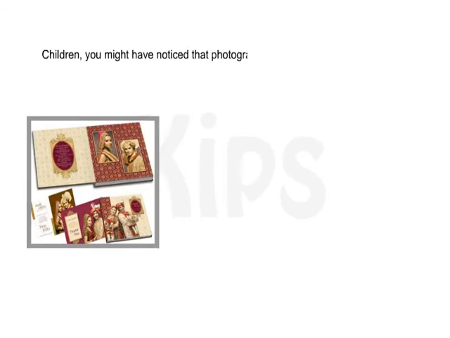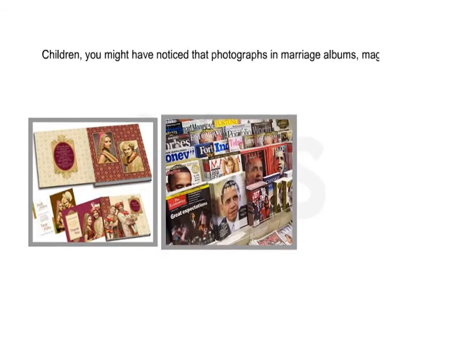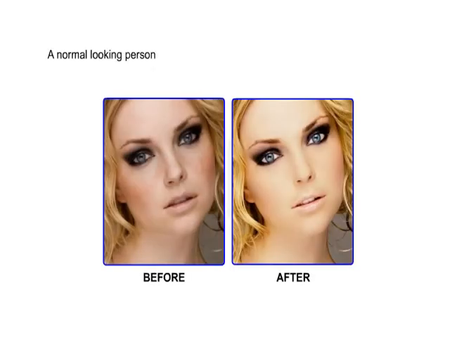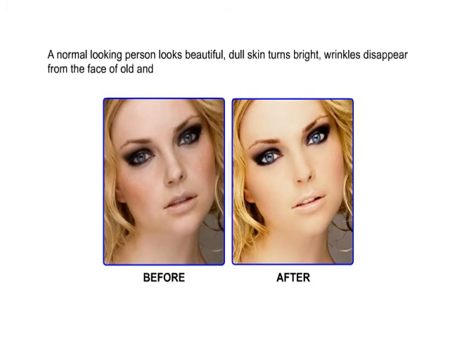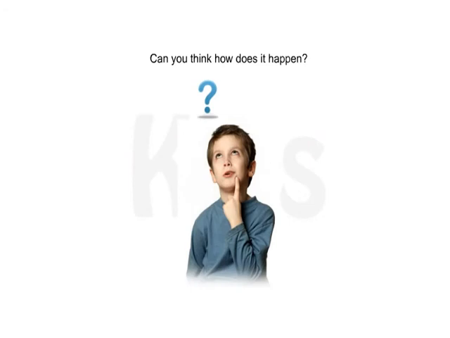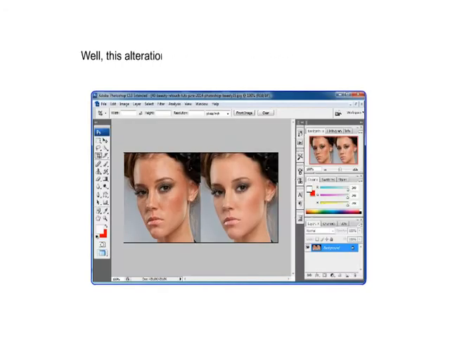Children, you might have noticed that photographs in marriage albums, magazines or catalogs of any cosmetic company are so different from common pictures. A normal-looking person looks beautiful, dull skin turns bright, wrinkles disappear from the face of the old, and eventually a person looks more handsome than actual. Can you think how it happens? Well, this alteration is made possible with the Photoshop software.